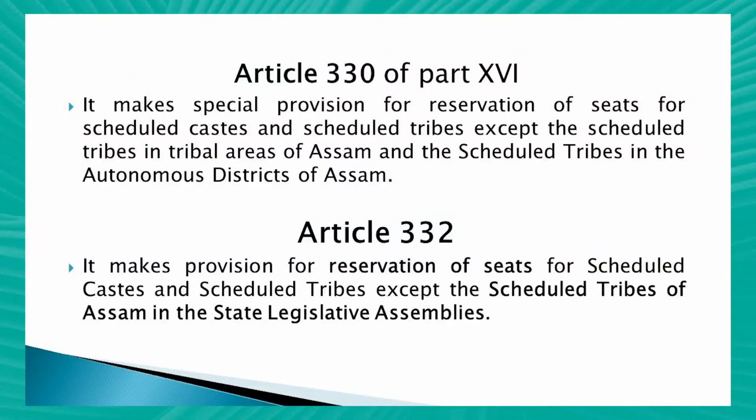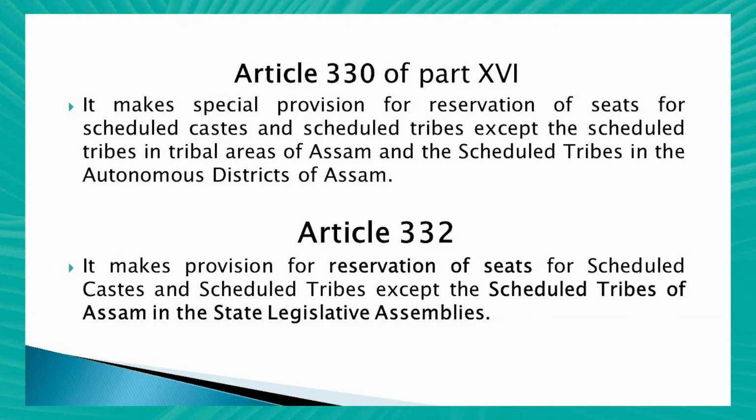Article 330 comes under Part XVI of the Constitution. It makes special provision for reservation of seats for scheduled castes and scheduled tribes, except the scheduled tribes in the tribal areas of Assam. The scheduled tribes of the tribal areas of Assam are not covered in this article, and the scheduled tribes of autonomous districts of Assam are not covered under this article.